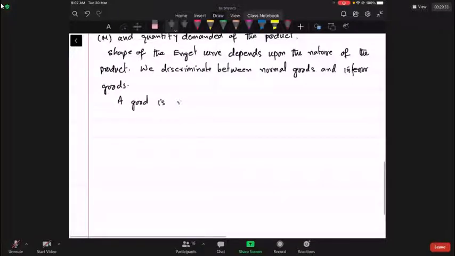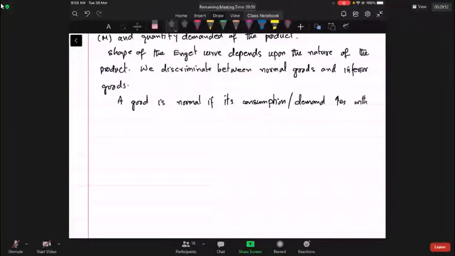A good is normal if its consumption or demand increases with an increase in consumer's income, and vice versa.